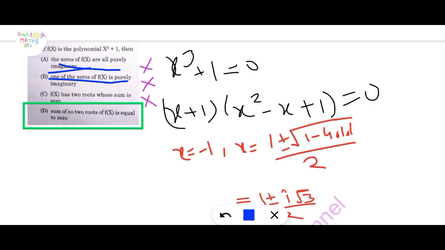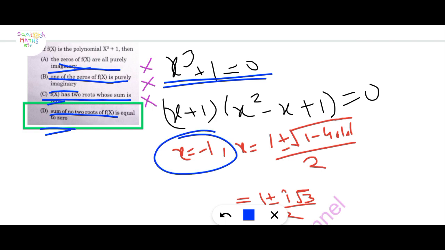One of the zeros of f(x) is purely imaginary. f(x) has two roots whose sum is 0. And the last one is given: the sum of no two roots of f(x) is equal to 0. Here x cubed plus 1 equals 0. Find its roots. The roots are x equal to -1 and x equal to (1 plus or minus i root 3) upon 2.